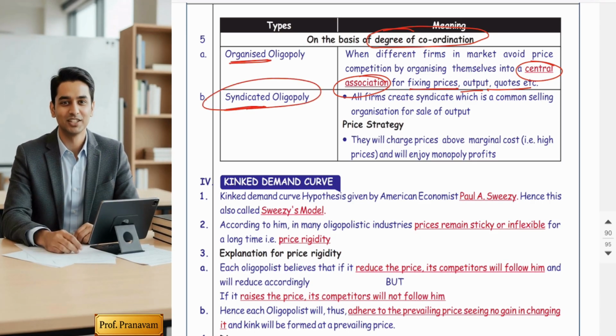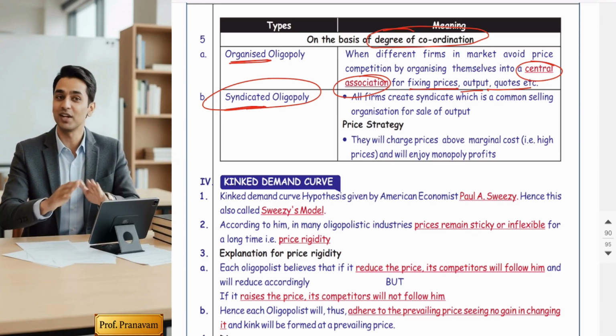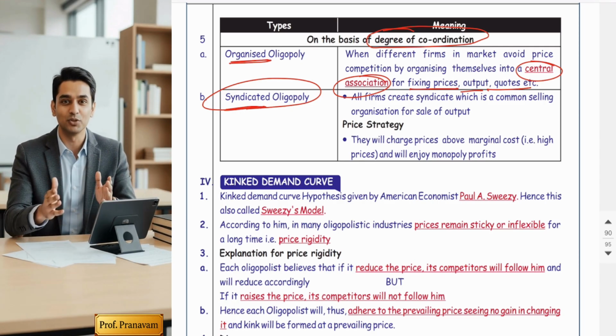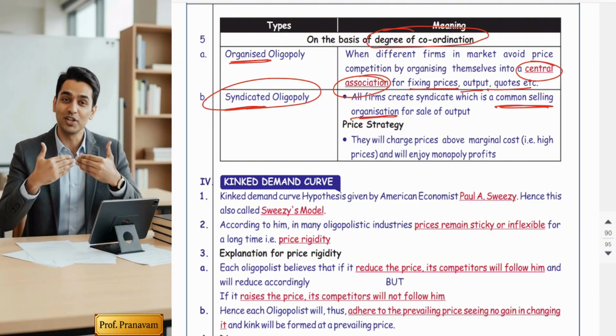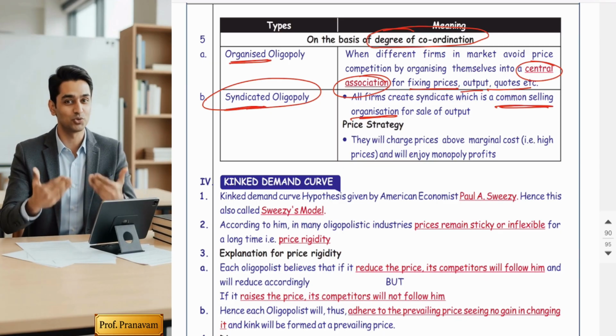Syndicated oligopoly means in this, firms create a common selling agency, guys. No common association, but they create one common selling agency, which is actually called a syndicate, to sell collectively and avoid competition.